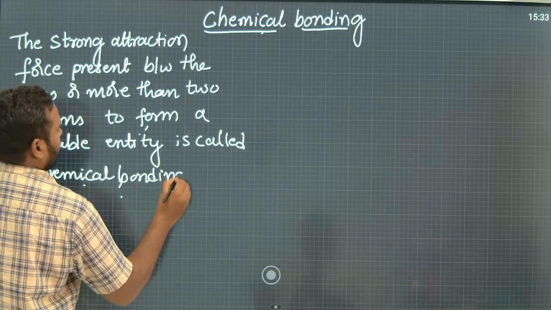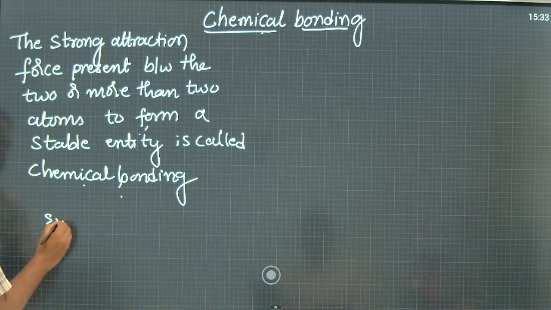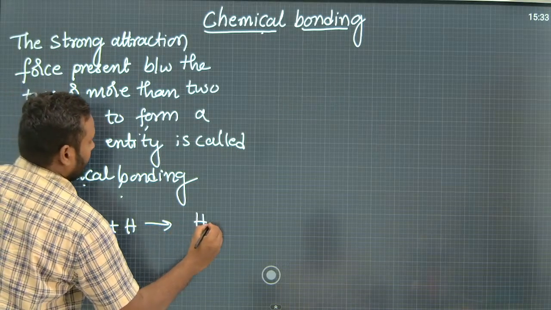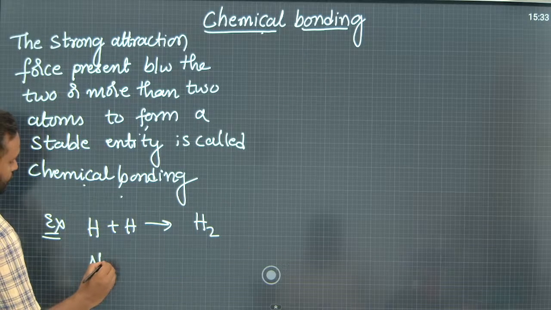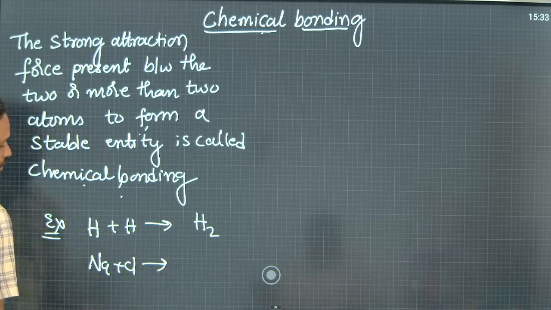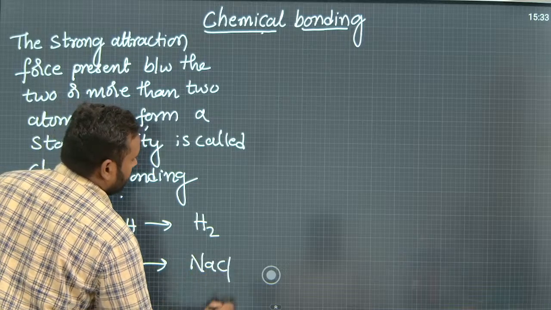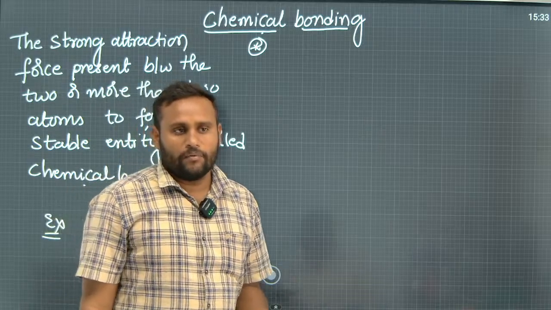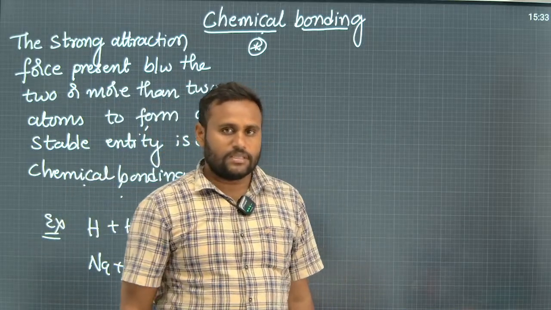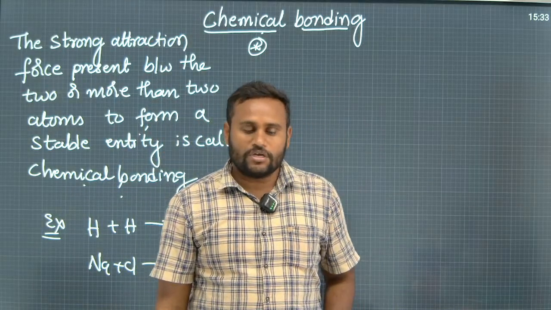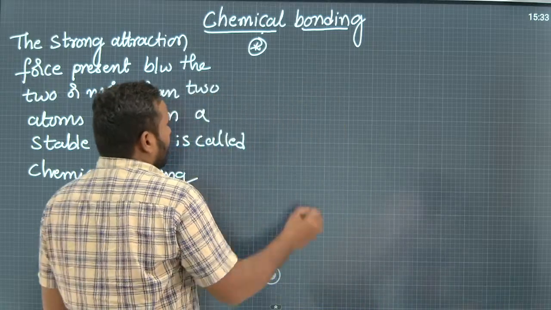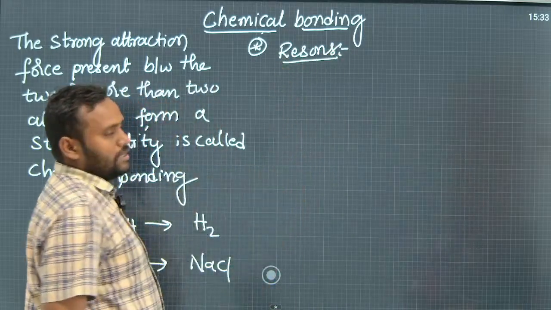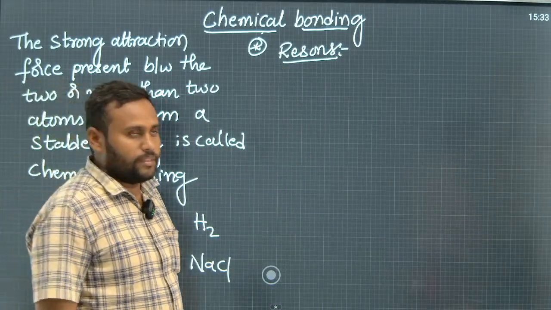Say for example, when hydrogen and hydrogen come together, they form H2, and when sodium and chlorine come together, they form NaCl, etc. Now, why are the atoms involved in chemical bonding? What is the reason for the formation of chemical bonding? There are mainly two reasons for the formation of a chemical bond.